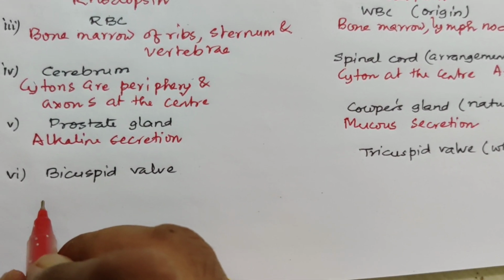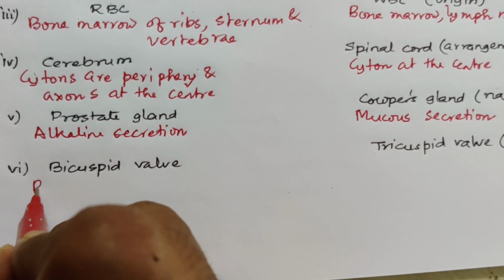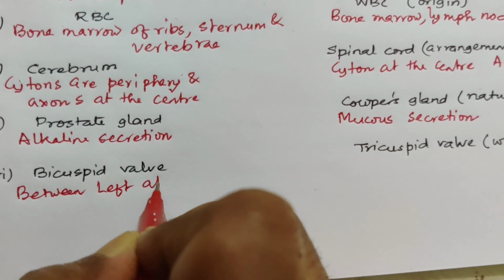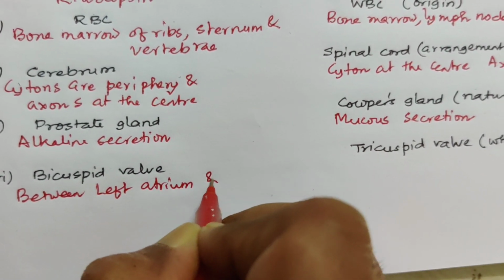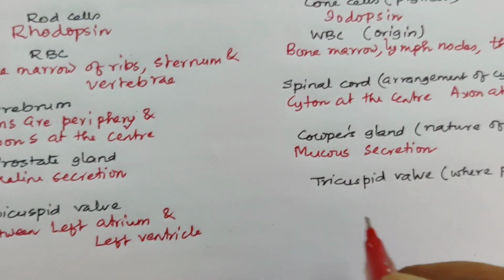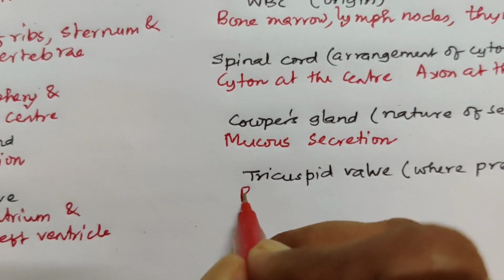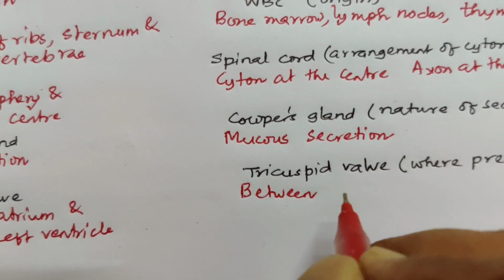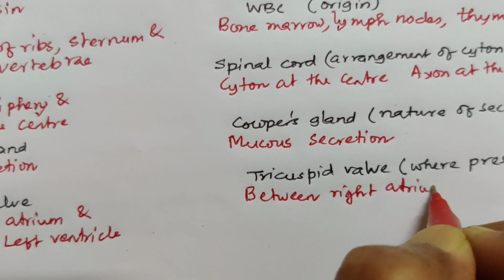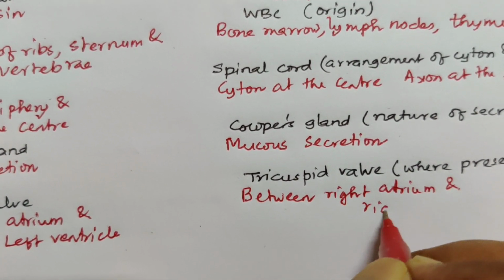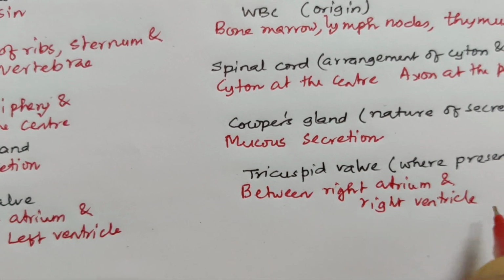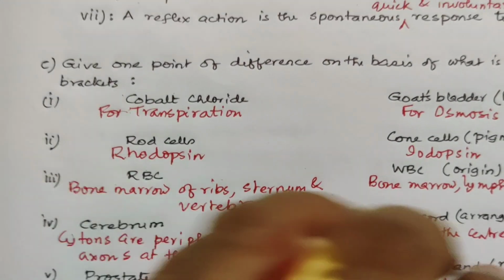Bicuspid is present between the left atrium and left ventricle, and here, tricuspid, between right atrium and right ventricle. So we will go to the next lot of questions.